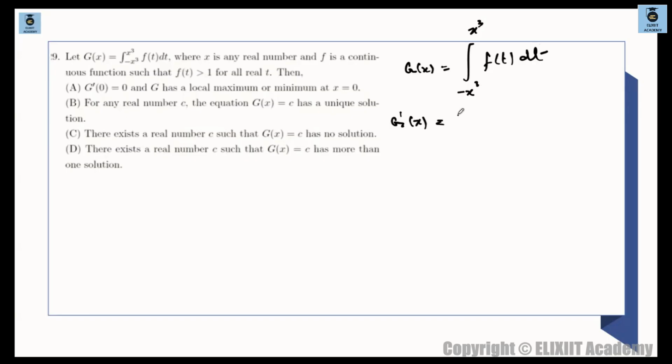will be f of x cube times of 3x square and minus f of minus x cube times of minus of 3x square.